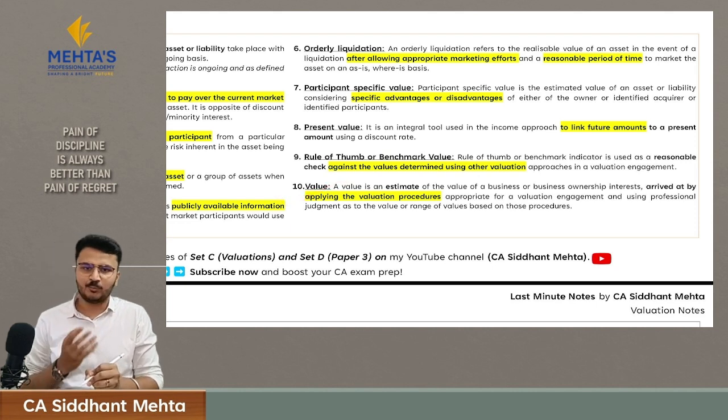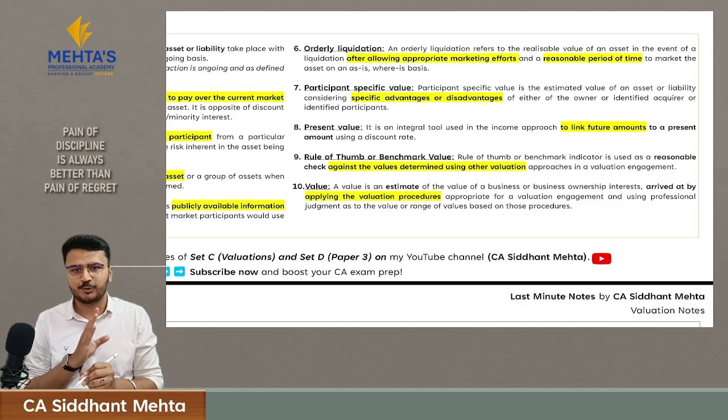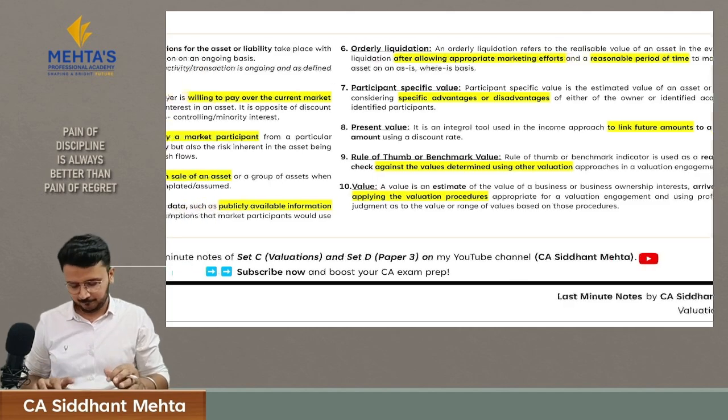And what do you mean by value? Value is the last amount which you get after applying all your valuation procedures. Whatever amount you are going to get is called value.